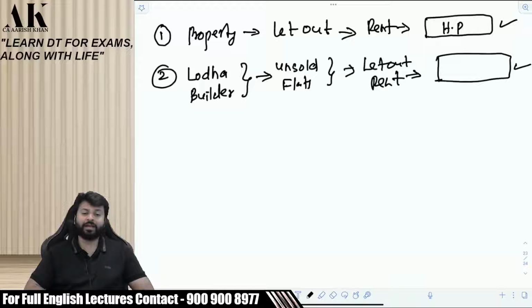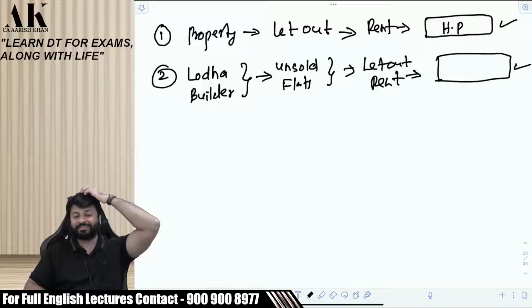Now three people over here have said three different heads. One has said PGBP, one has said house property, one has said other source. Now Kajal, you please say capital gains, and then say salary, so that our 5 heads of income are over.